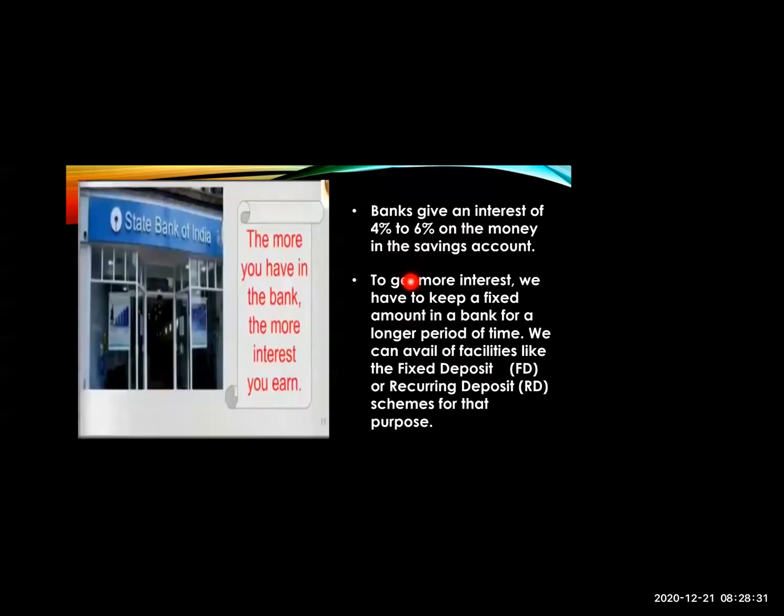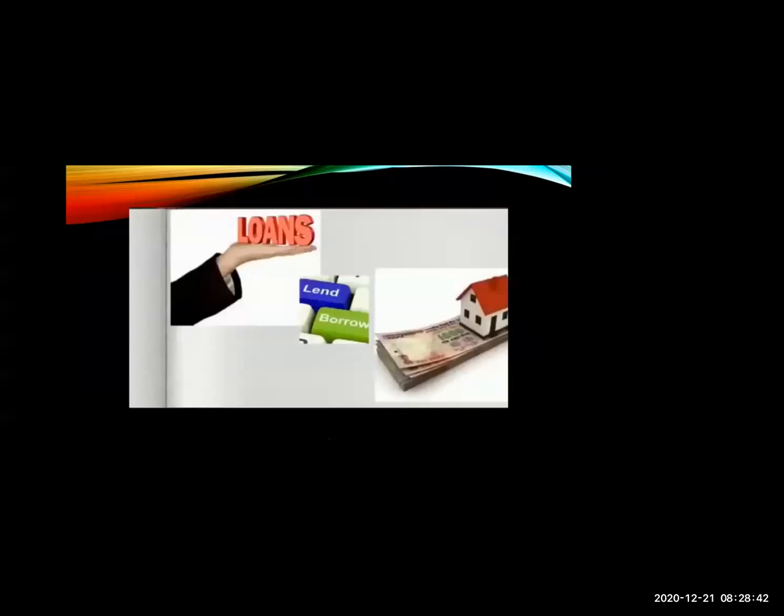But if you want more, you can open a fixed deposit or recurring deposit account. And if you need money urgently, you can take loans from the bank. Loans mean you can borrow money from the bank and then after some time return it to the bank.